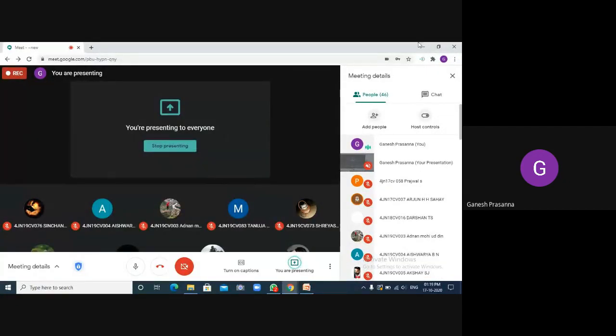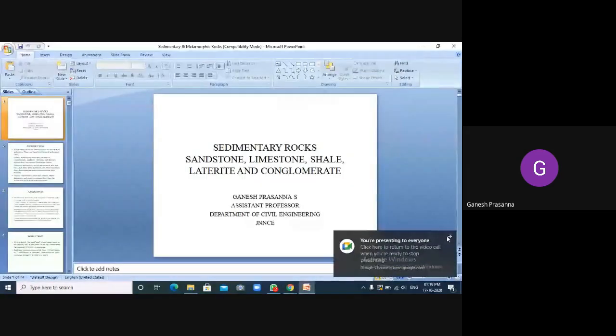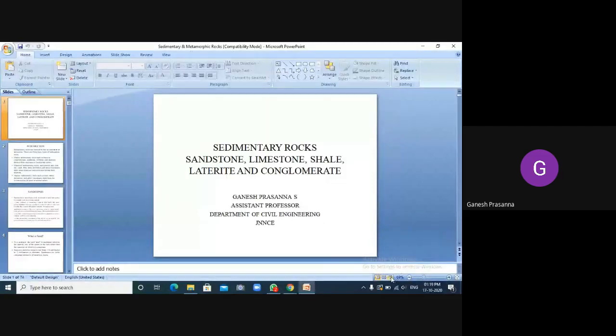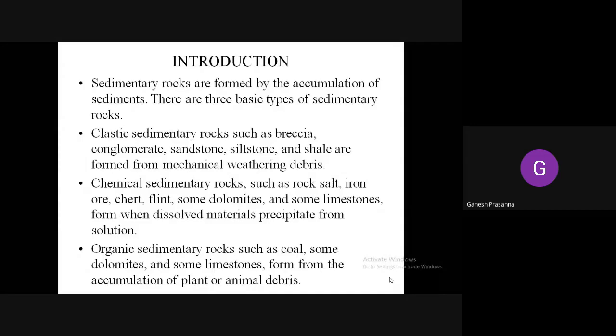So in my last class, I think we had discussed the igneous rocks. From this class, we should start our discussion on the sedimentary rocks. So what are sedimentary rocks? Sedimentary rocks are the rocks that are formed by the process of sedimentation, the sedimentary cycle. Sedimentary cycle means anything which undergoes weathering, disintegration, transportation, and finally deposition. Any rock formed in such a way is called a sedimentary rock.